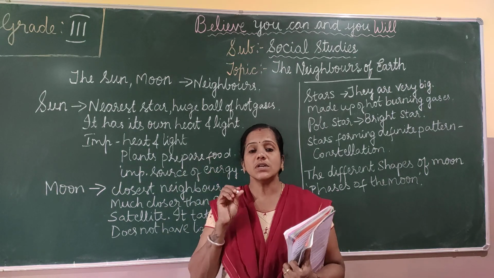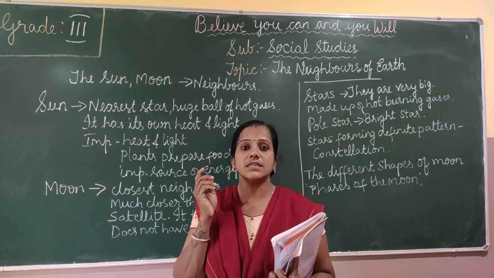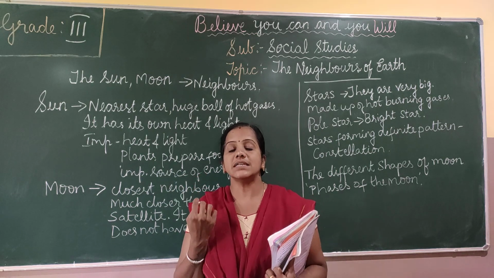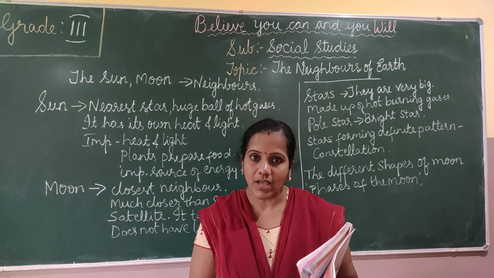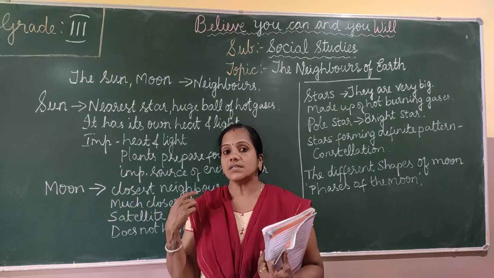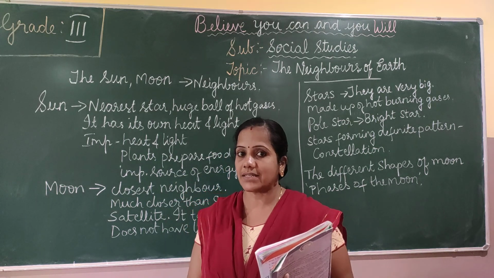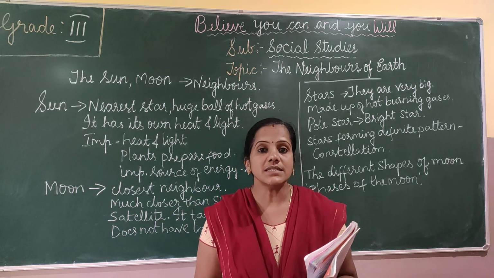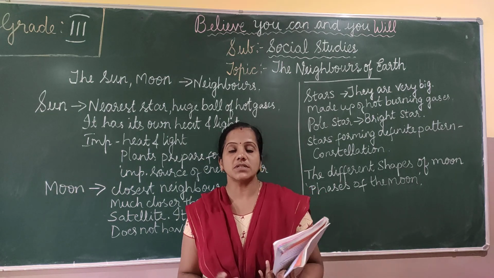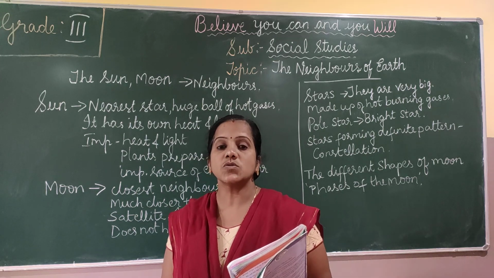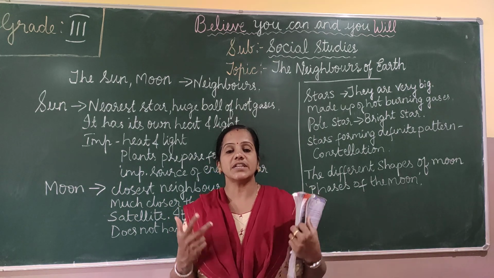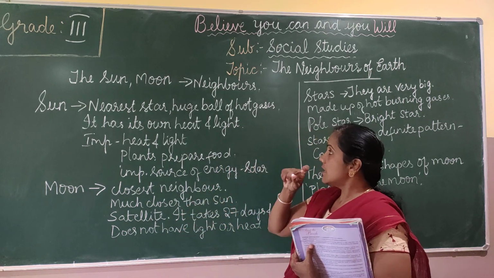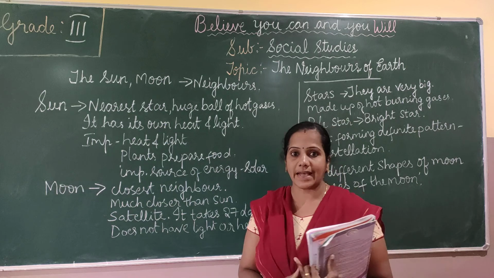So you all know the sun is in the solar system. The sun is in the middle and all the other 8 planets, they revolve around the sun, is it? So the earth is the 3rd planet. This we have learned in the previous class. So the sun is the nearest star to the earth. And the sun is a very huge ball of hot gases.